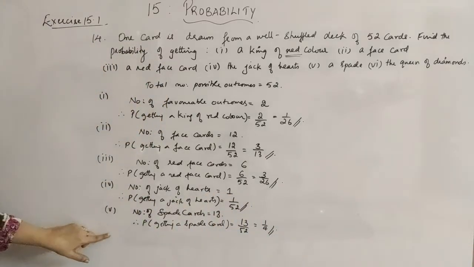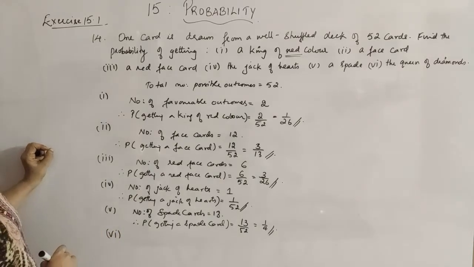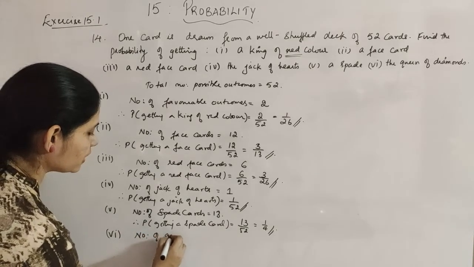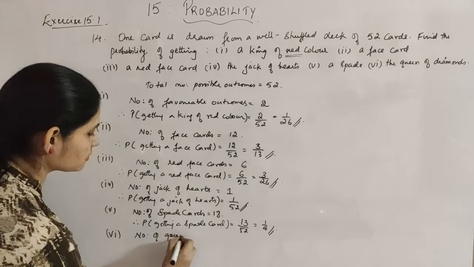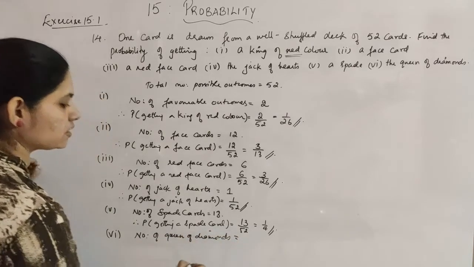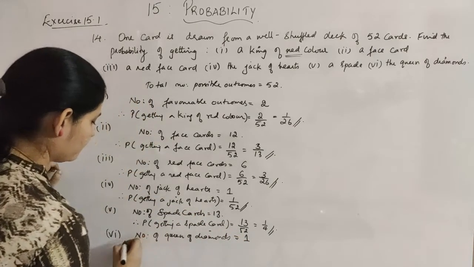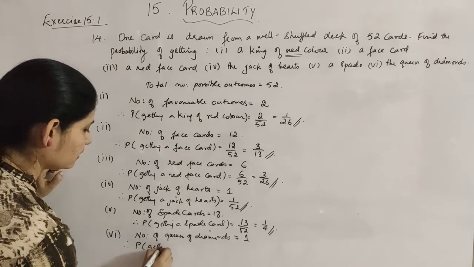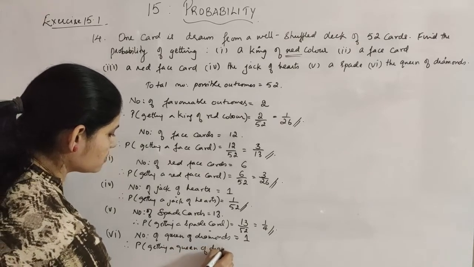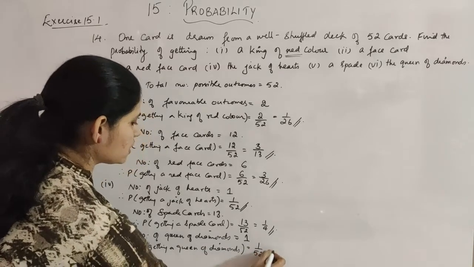And the sixth one is queen of diamonds. How many queens of diamonds will be there? Number of queens of diamonds. In diamonds, you have only one queen. So the number of queens of diamonds is 1. Therefore, the probability of getting a queen of diamonds is equal to 1 by 52.